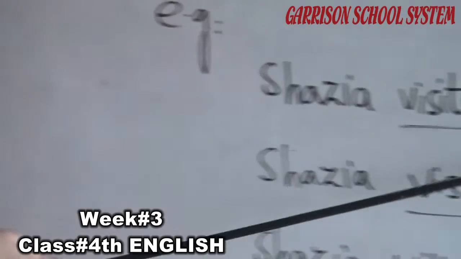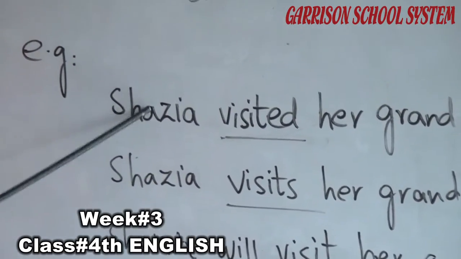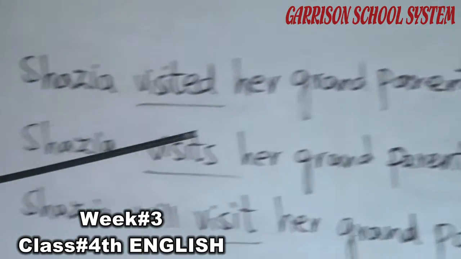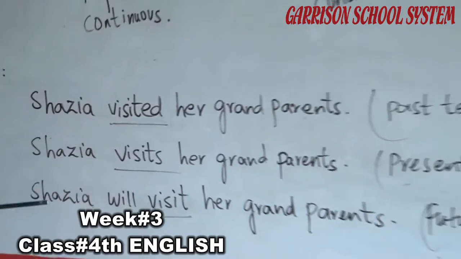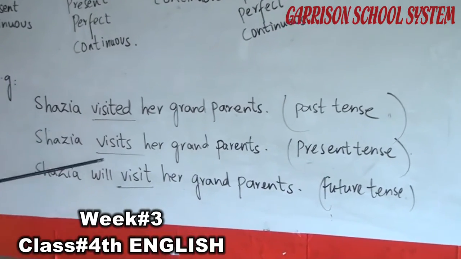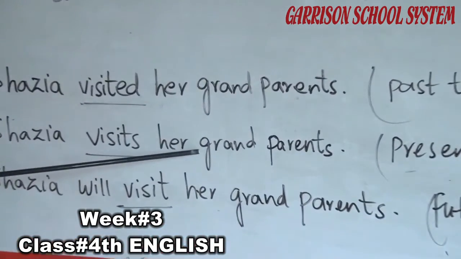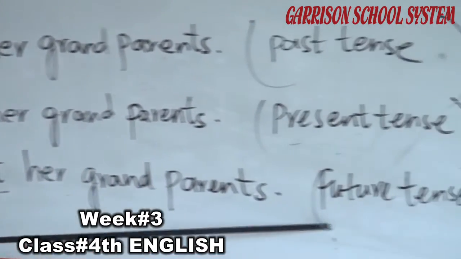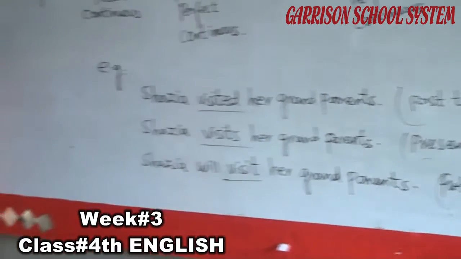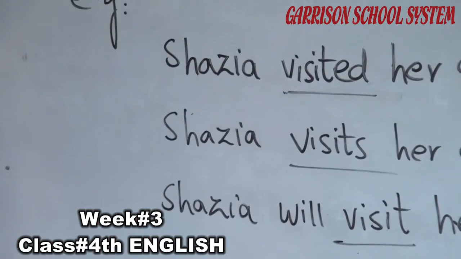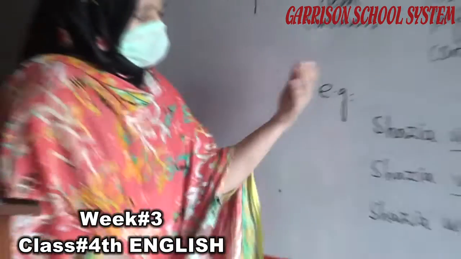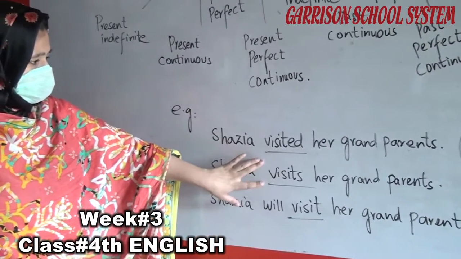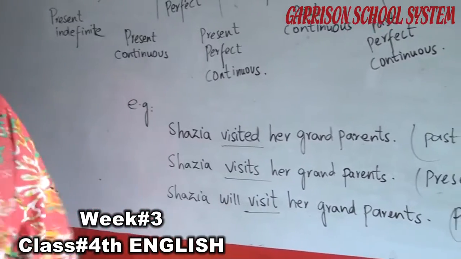Shazia visited her grandparents. That tense is past tense. It means she visited a day before, yesterday or a week before. Shazia visits her grandparents means she comes to visit them. And Shazia will visit her grandparents is future tense, that she will go to visit them in future. A verb can be changed from one tense to another. Look at this example. This is the simple past form, then it is present tense, and then it is future tense.